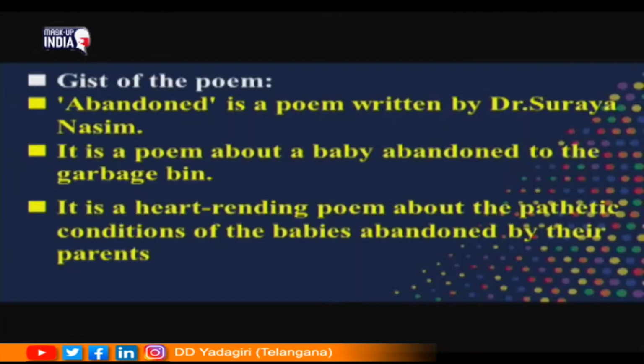Finally, let us look at the central idea in brief. The gist of the poem: Abandoned is a poem written by Dr. Surya Nasim. It is a poem about a baby who was abandoned in the garbage bin. It is a heart-rending poem about the pathetic conditions of the babies abandoned by their parents.